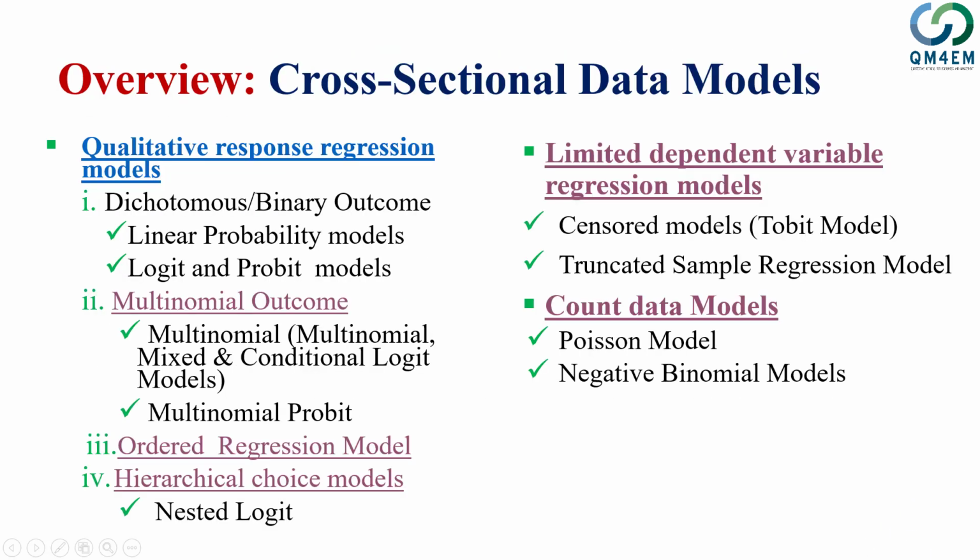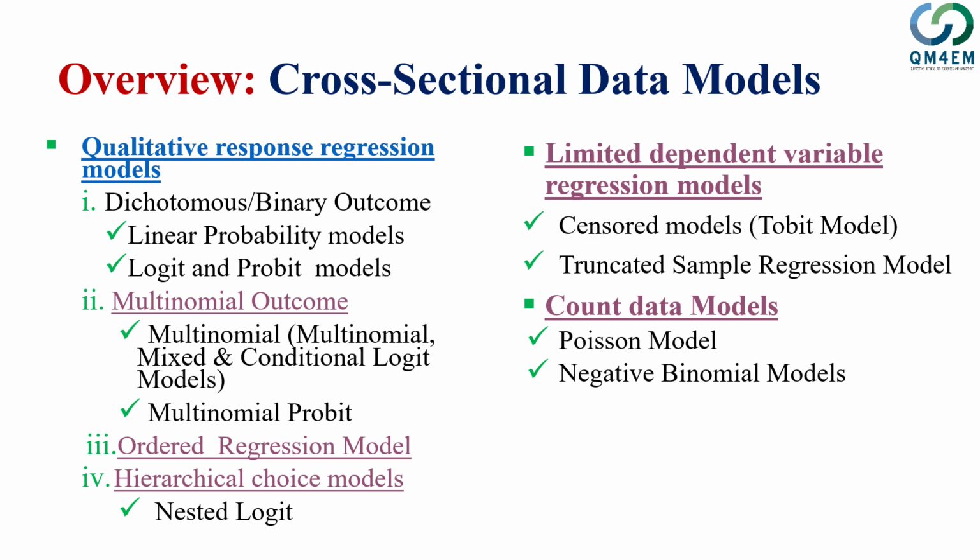This was a very quick overview of cross-sectional data models used in econometrics. It is not an extensive or complete overview, just the models very briefly touched on that are discussed in your textbook, but it's beyond the scope of this level.